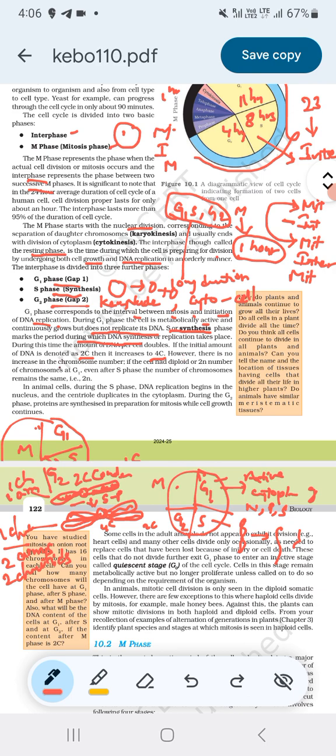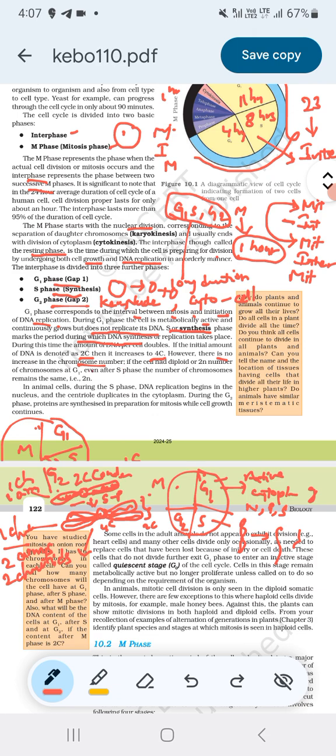However, there is no increase in the chromosome number. No chromosome number will be increased after S phase. One chromosome initially, and finally also one chromosome only. Only the chromatid arm will increase because of replication of DNA. We can't say it is two chromosomes. There is a single chromosome with two chromatids.